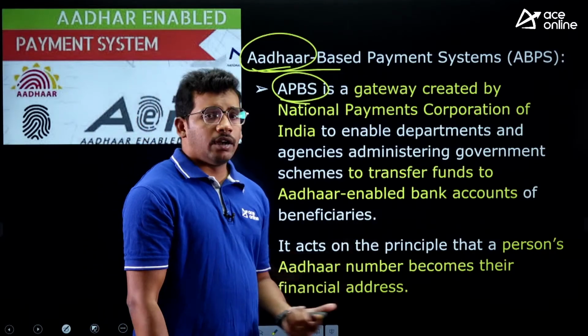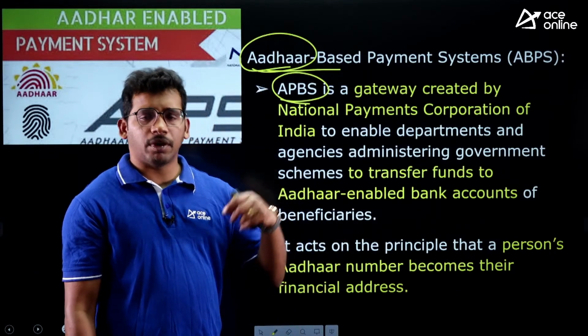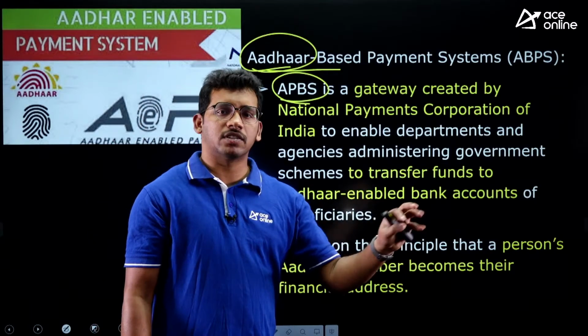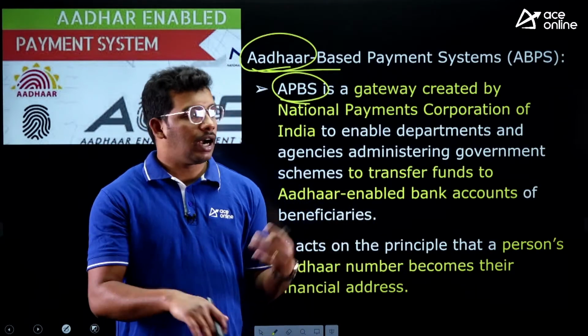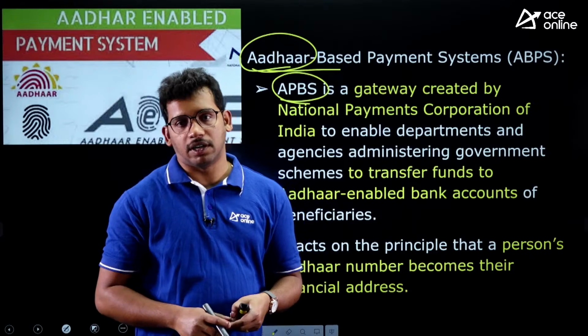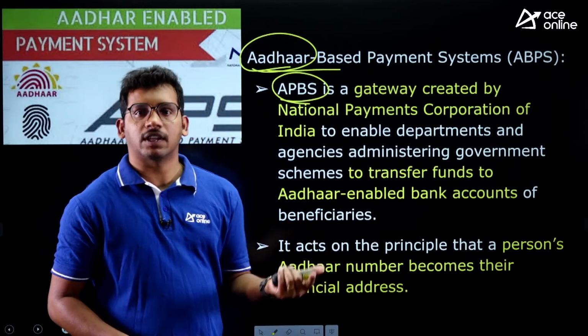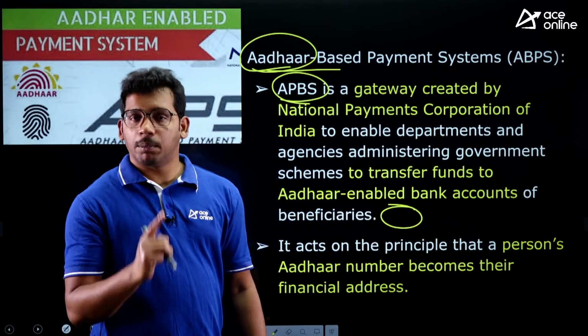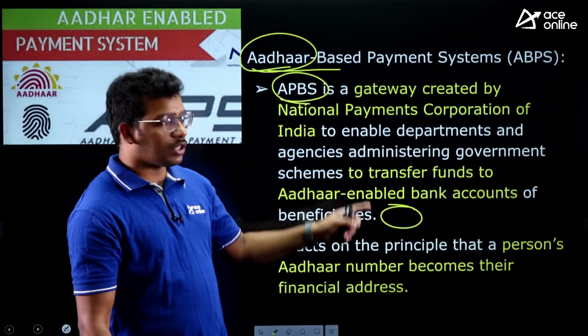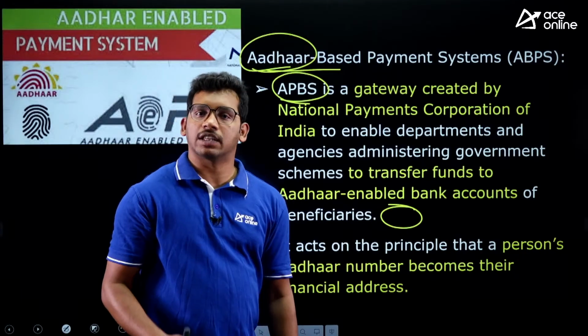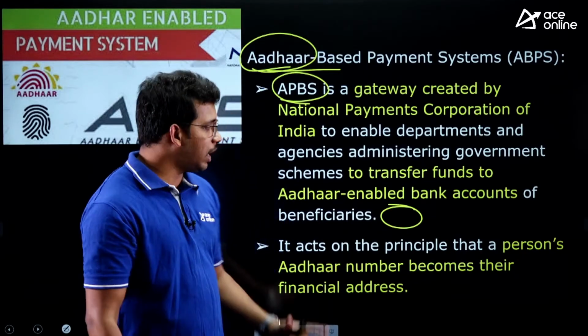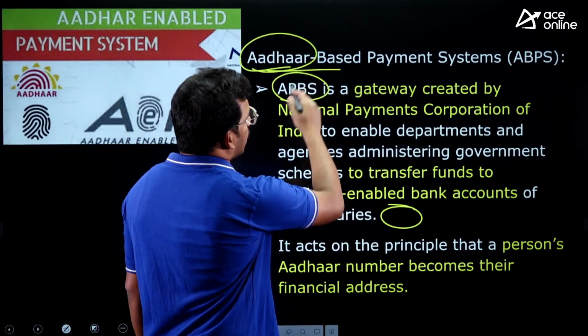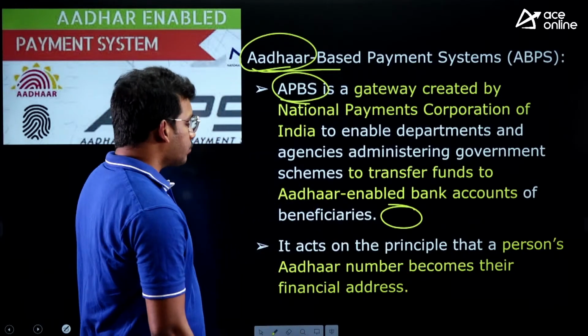Because different bank accounts can be given. For example, if I want to get the wage, I can give my sister's or brother's or friend's account as well, and the money can be utilized by them, or even irregularities can happen. But Aadhaar number is unique, one person has one Aadhaar number, so the government can easily transfer directly to the actual beneficiary, right? So that is about the Aadhaar based payment systems, right?